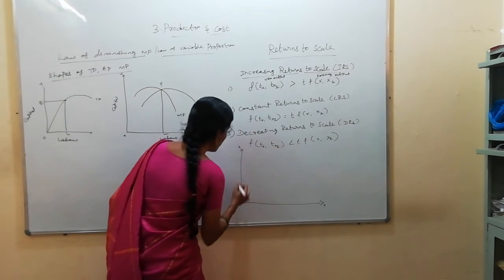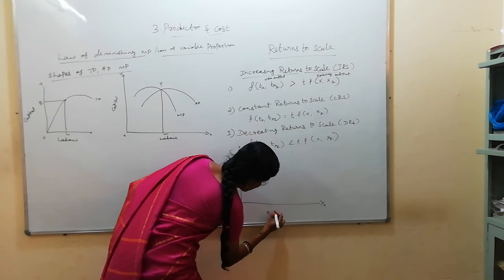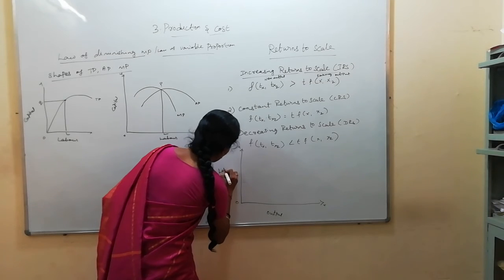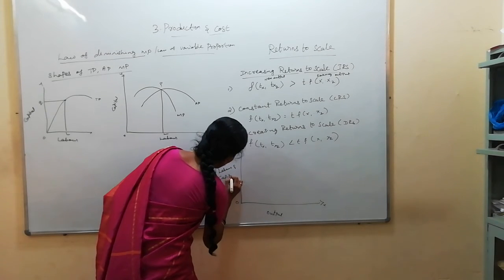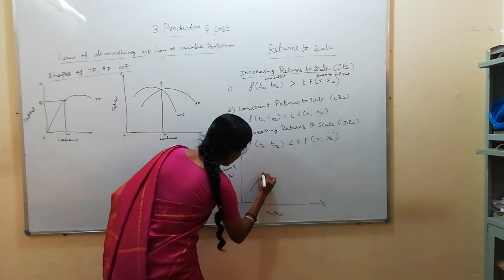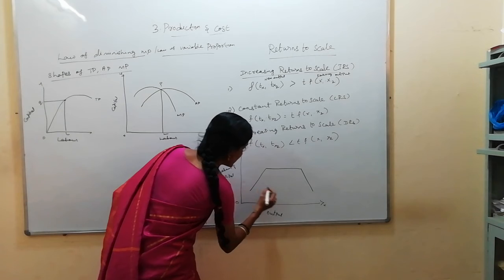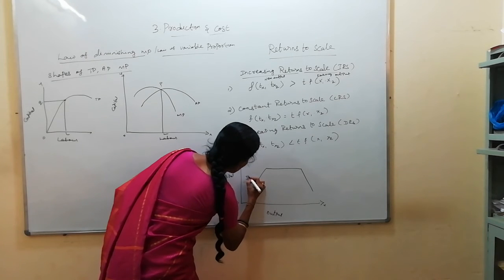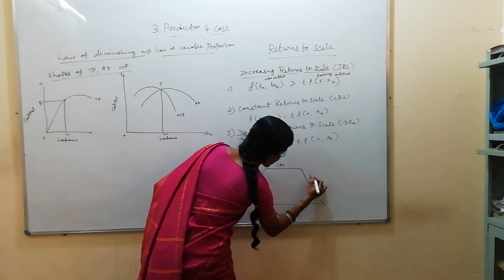X, O, Y, output, labor and capital, labor and capital. See, this diagram is not given in your textbook. It was there in the old syllabus, but it is very easy to understand by seeing this diagram. That's why I am drawing this.